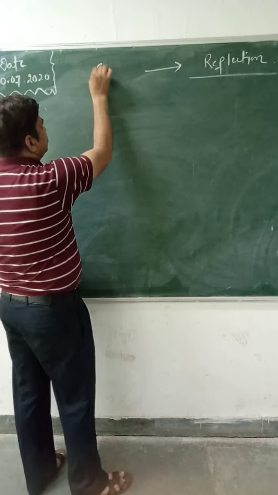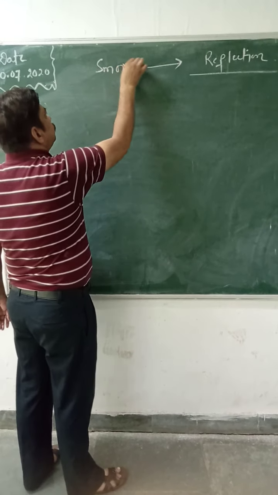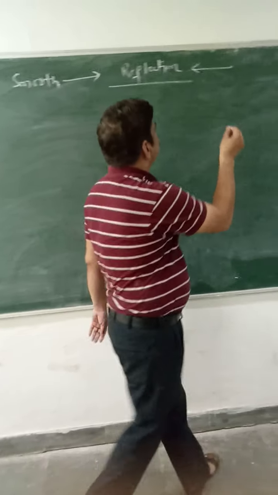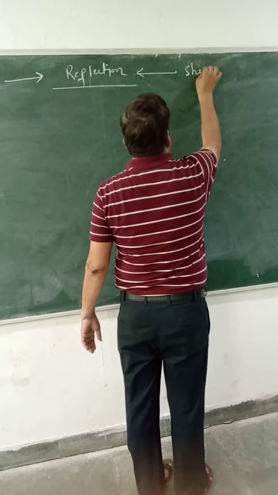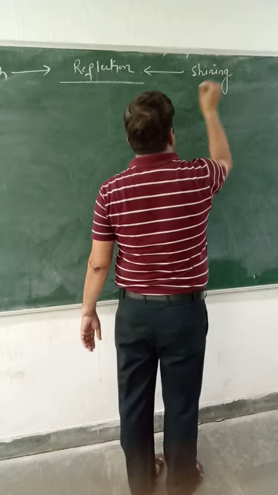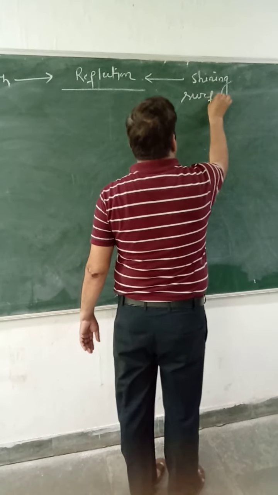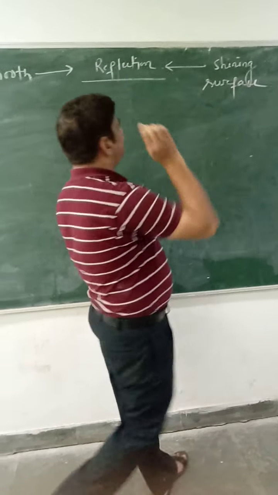Number one is smooth and number two is shining surface. Smooth and shining surface.